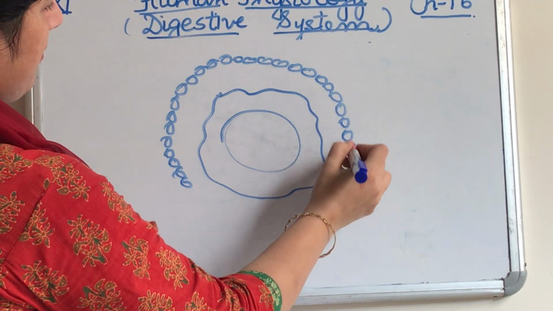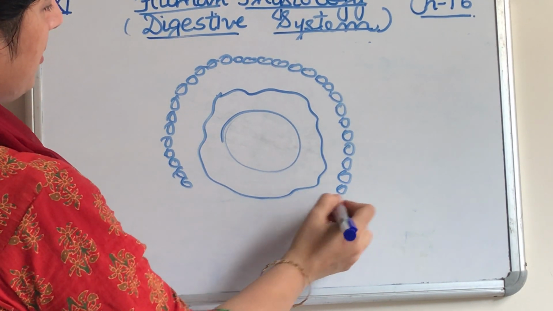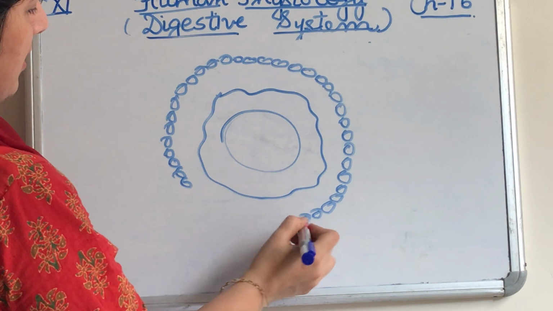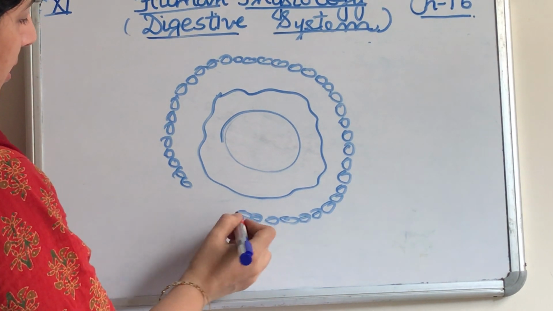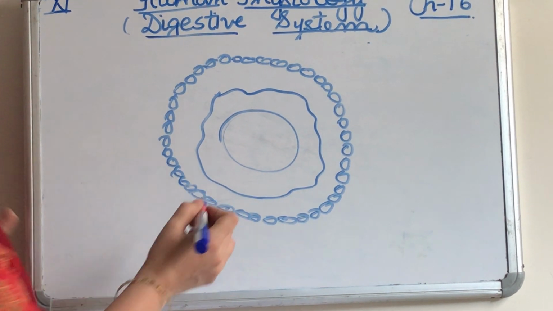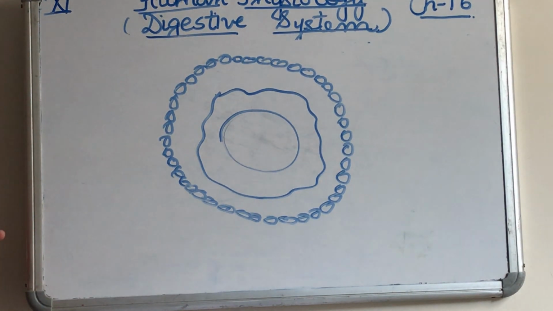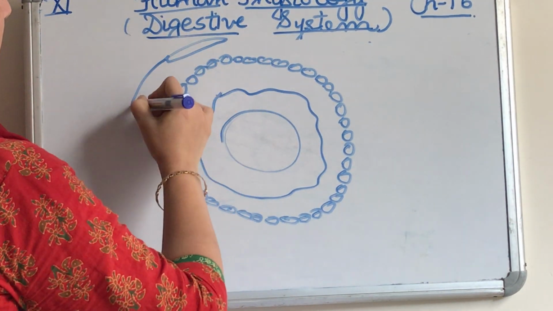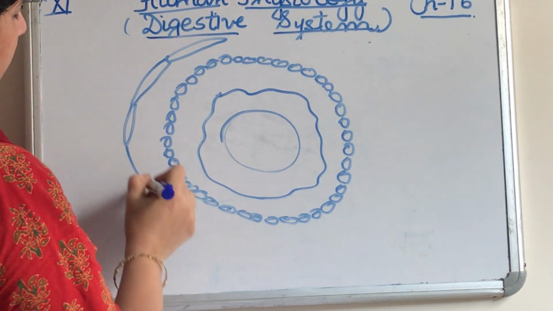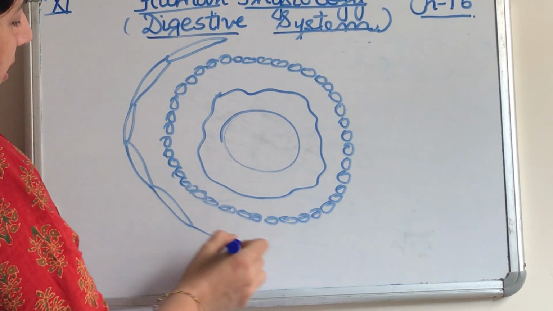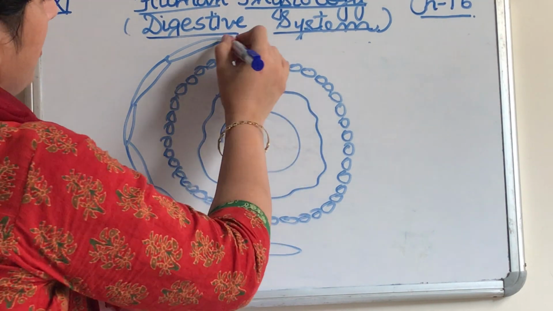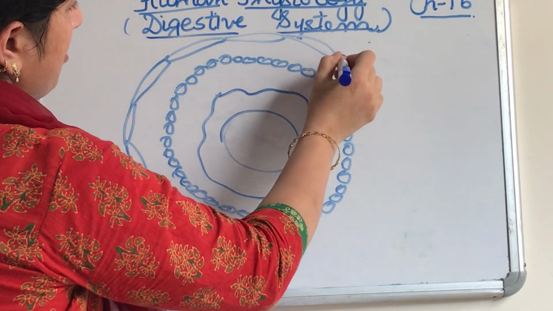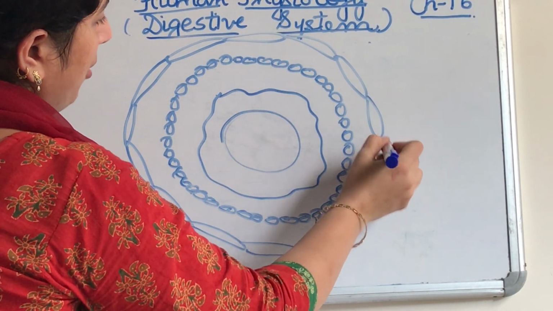Serosa, muscularis, submucosa and mucosa are the layers of the alimentary canal. These diagrams are also given in your NCERT book and are important from the examination point of view, so you should always practice them.